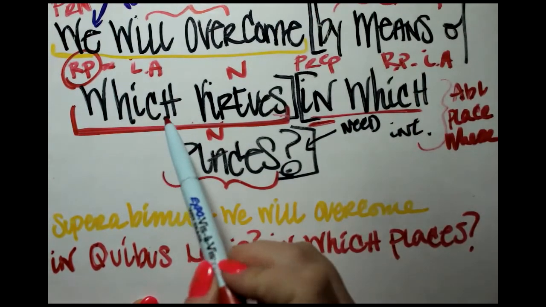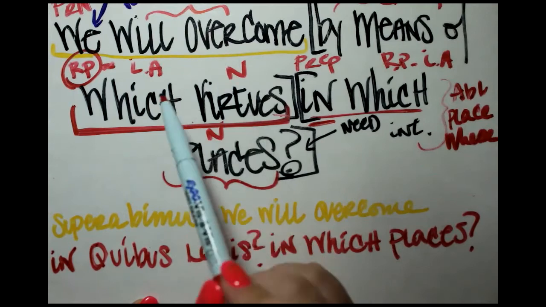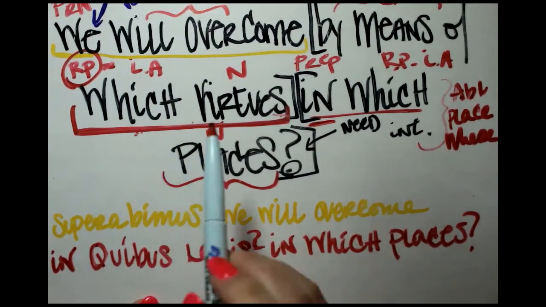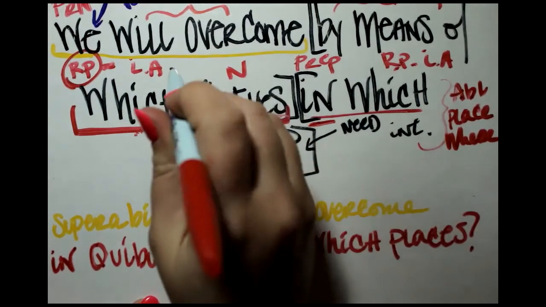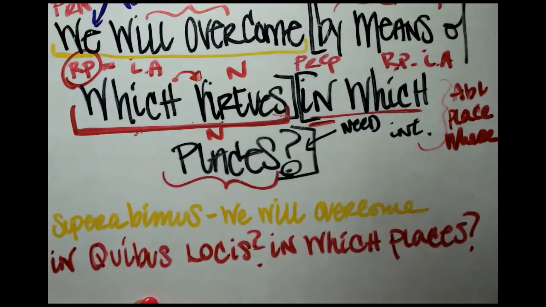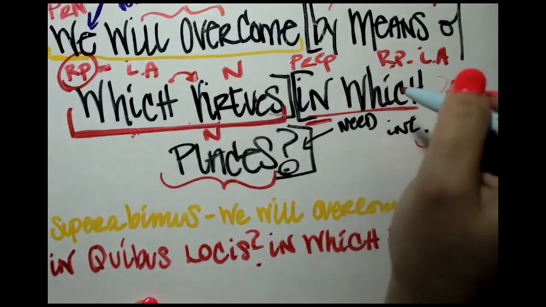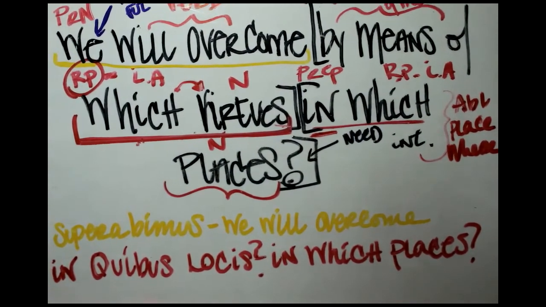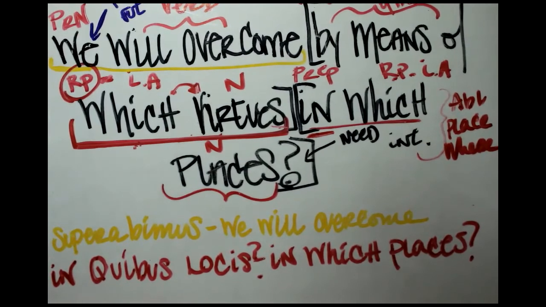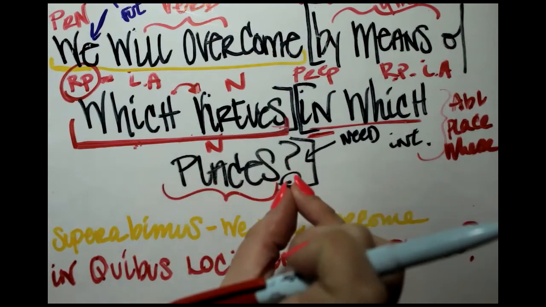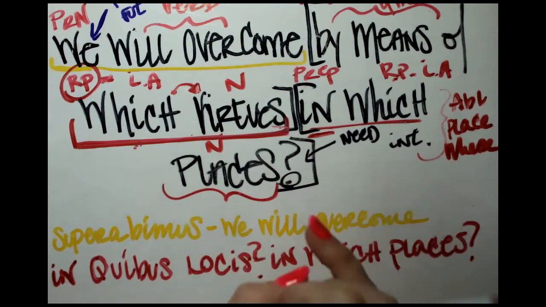Now, most of the time with a relative pronoun, we need an antecedent, and it comes before. Sometimes the antecedent can be within the same clause as the relative pronoun, and that usually happens when you have questions like this. So it's not acting completely the same as a relative pronoun would in a statement. It acts a little bit differently because we're in a question.